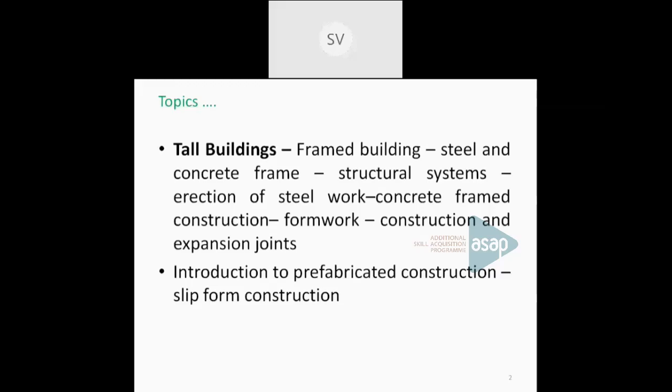And again, write a note on joints in concrete structures, that is construction and expansion joints. So you have to differentiate what is a construction joint and an expansion joint, where it is being used, and the situation under which construction and expansion joints will be provided. Or write a note on slip form construction. These are the common things that can be asked from this particular topic.